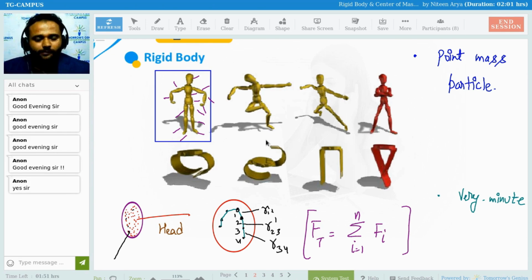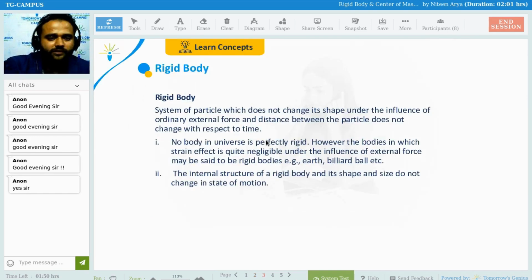So first of all, we are going to learn about rigid bodies and what happens when we apply a force, or when we try to find the futuristic thing. Futuristic means when we apply the force, how will these rigid bodies behave. So we are going to find this, and then how we find any particular point, its frame of reference, or the motion or the acceleration of that particular point. Clear? Okay.